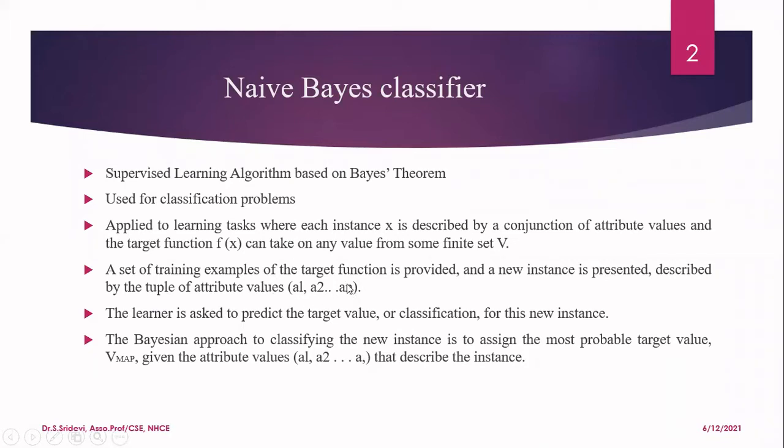When the new instance is presented, we ask the algorithm what will be the outcome for this particular new instance. So the learner is asked to predict the target value, or classify the target, for that new instance. And this Bayesian approach to classifying the new instance is to assign the most probable target value, V map, given the attribute values A1, A2, etc., AN.